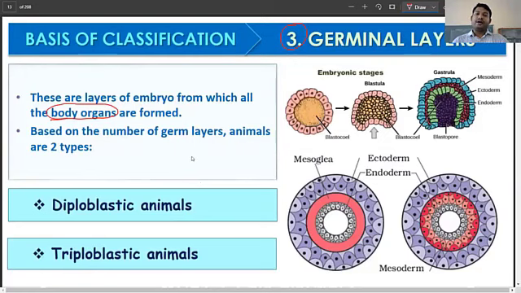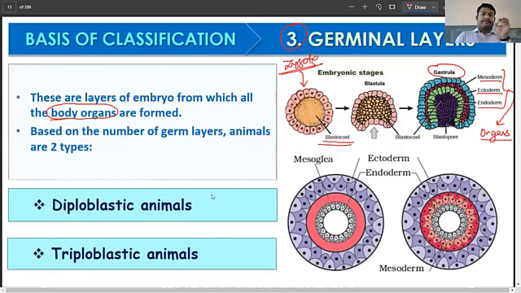For example, we are going to have the ectoderm, mesoderm, and endoderm. So these are different types of layers that will give rise to the organs in future. Depending on the layers in the embryo stage, you can see here, this is a blastocele and blastula stage. Your zygote forms by the fusion of male and female gamete. It develops into these different stages: blastula stage with the blastocele, and slowly it forms a structure called gastrula, and the gastrula has the different germ layers: mesoderm, ectoderm, and endoderm. These are the three germ layers, and these basically give rise to the organs. They develop into the organs.